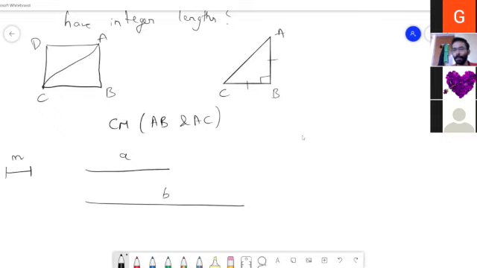Now the question is, will M measure the difference of B and A? That is this distance.